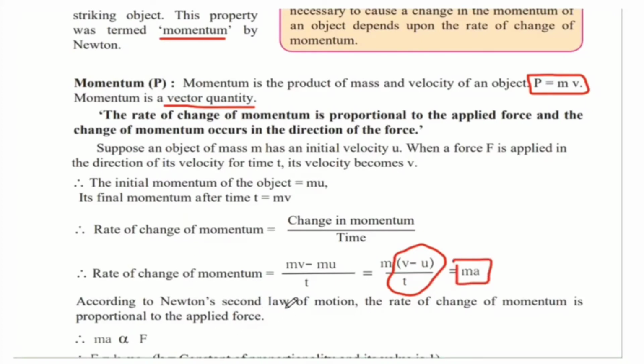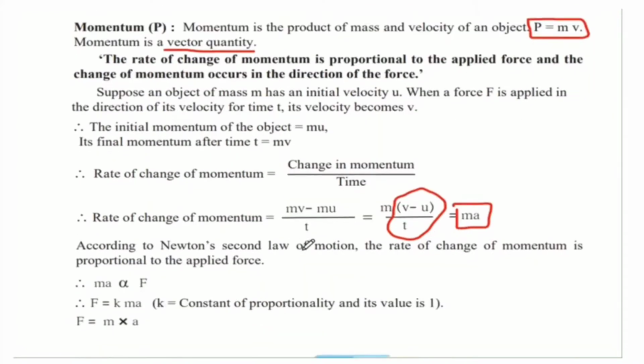According to Newton's second law of motion, the rate of change of momentum is proportional to the applied force. So the rate of change of momentum that we got as mass into acceleration is directly proportional to the force that we apply. When you remove the proportional sign, you have to put a constant. Therefore, force is equal to a constant k multiplied by mass multiplied by acceleration.